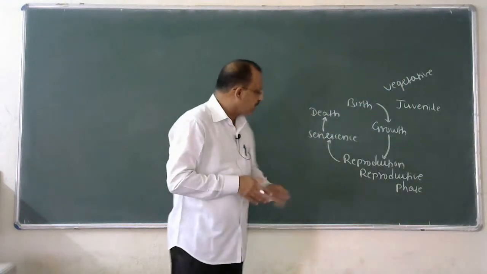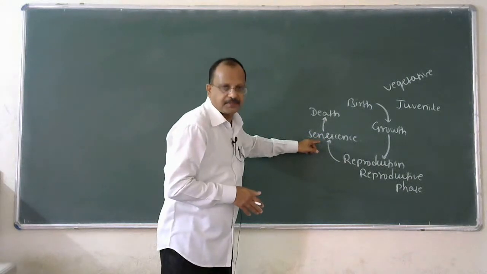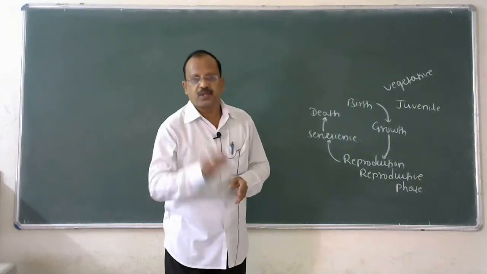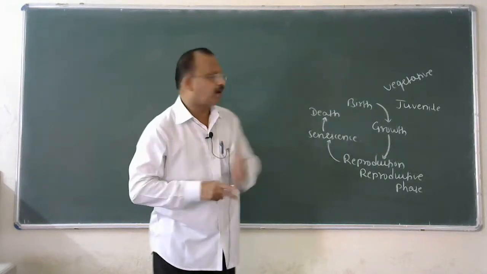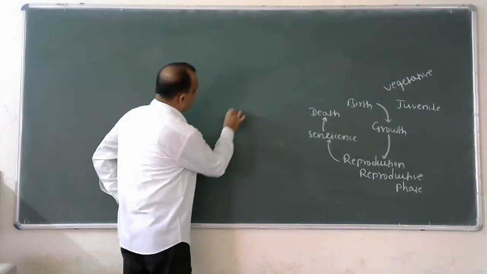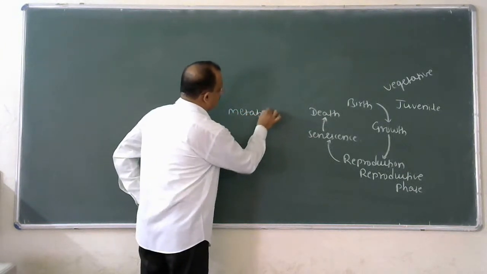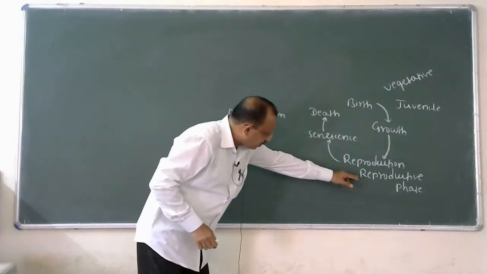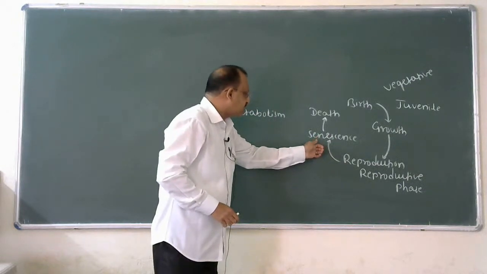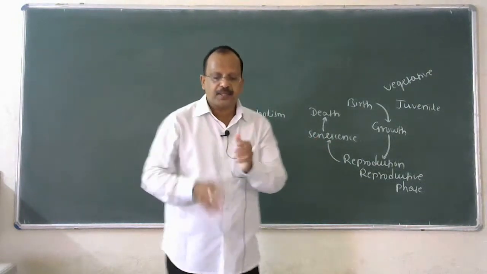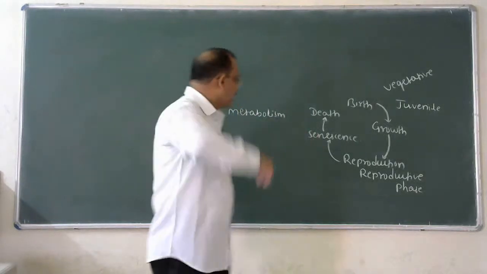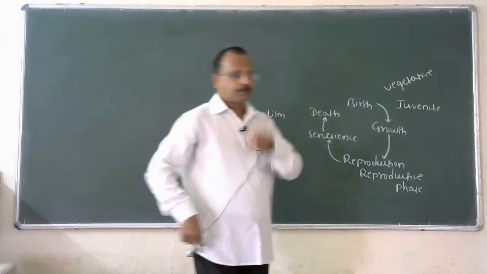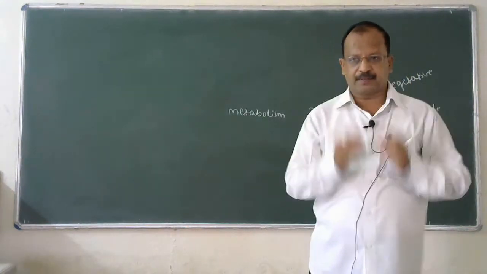A lot of changes are noticed during senescence. One beautiful example is the slowing of metabolism. So, the end of the reproductive phase is the beginning of senescence. During senescence, or aging, a lot of changes are noticed, including slowing of metabolism. You came across this technical term in first year.